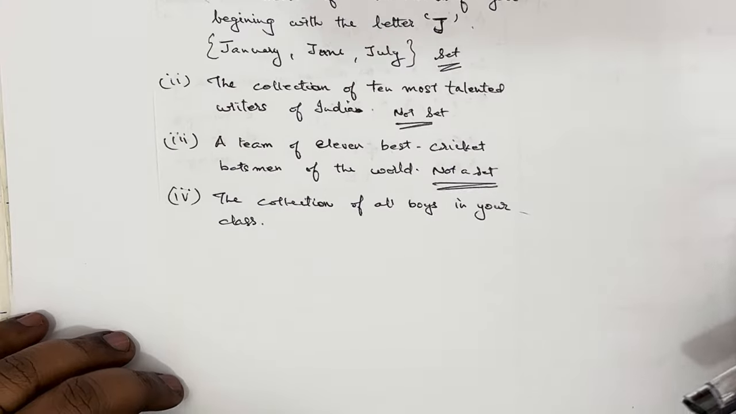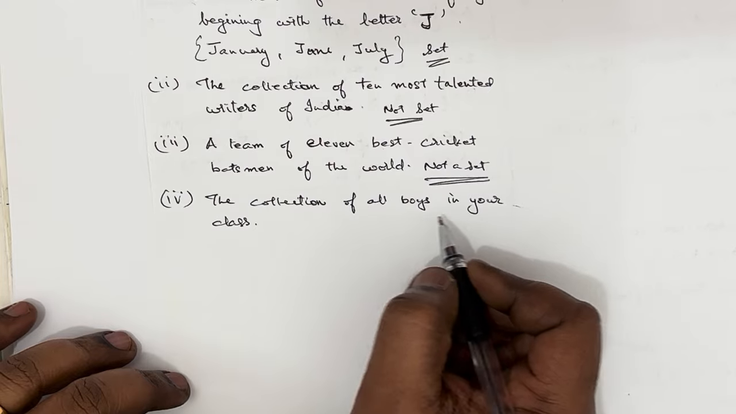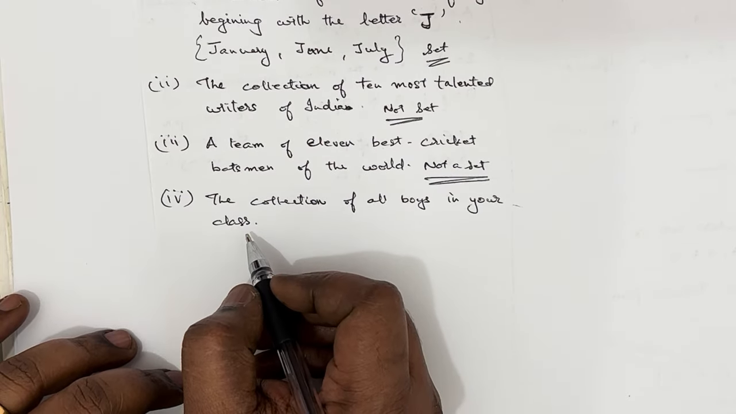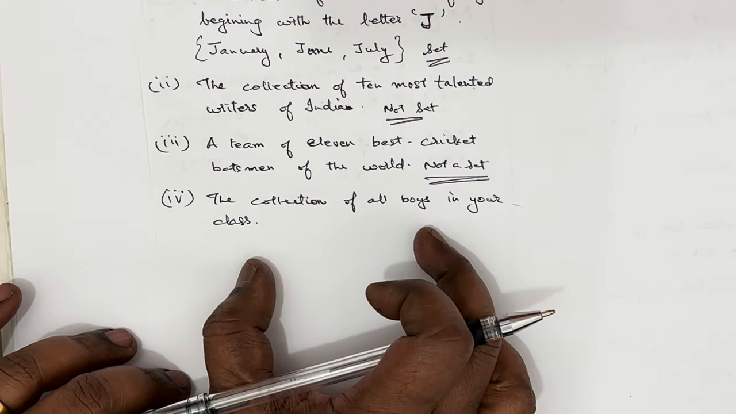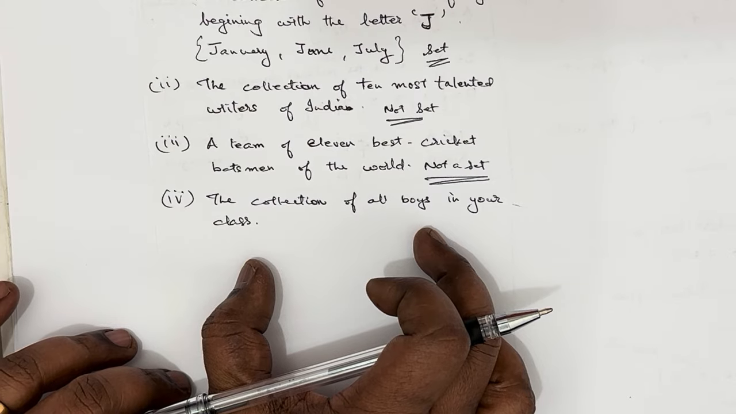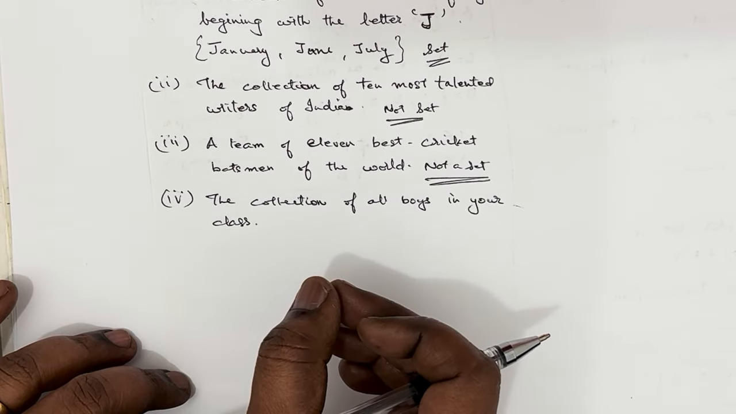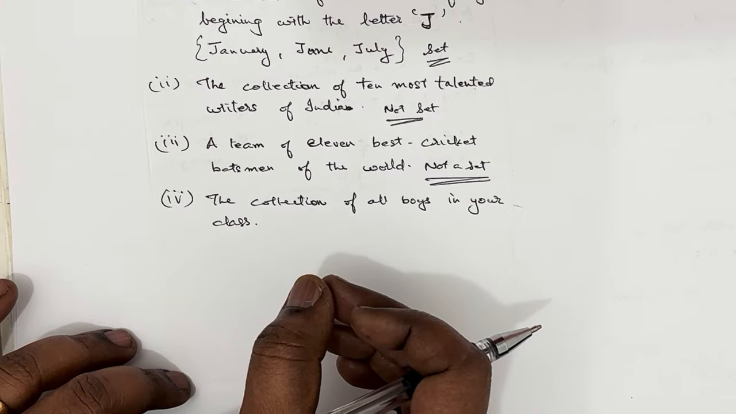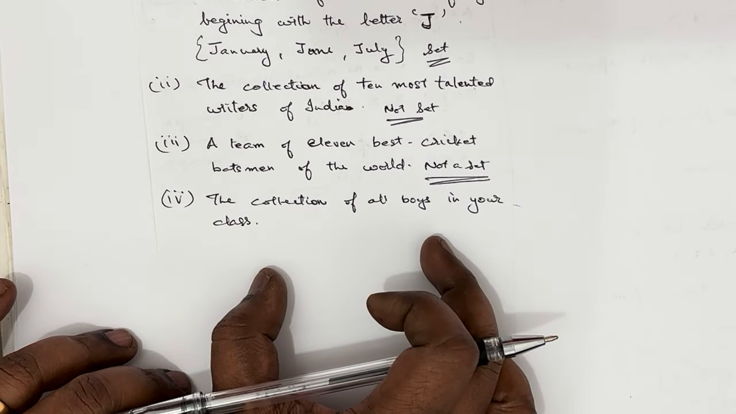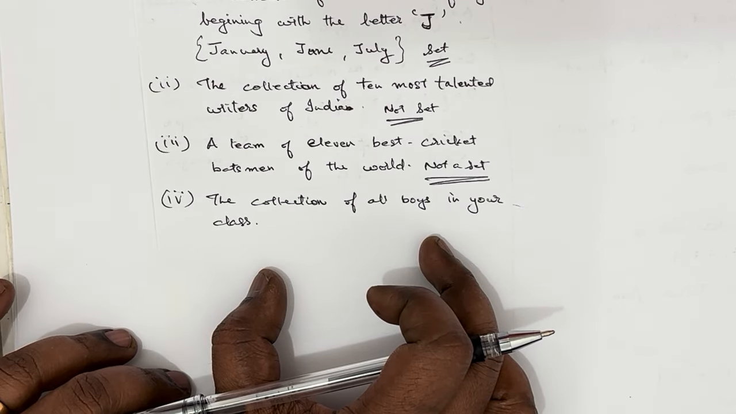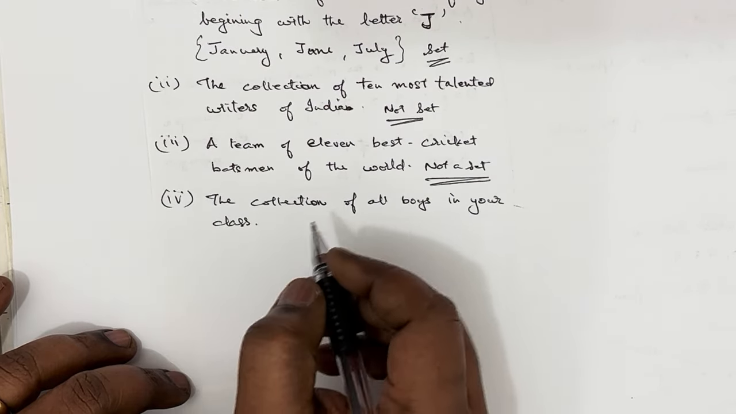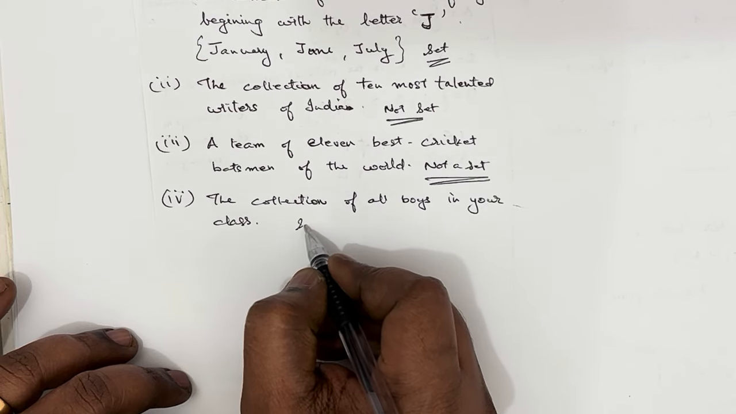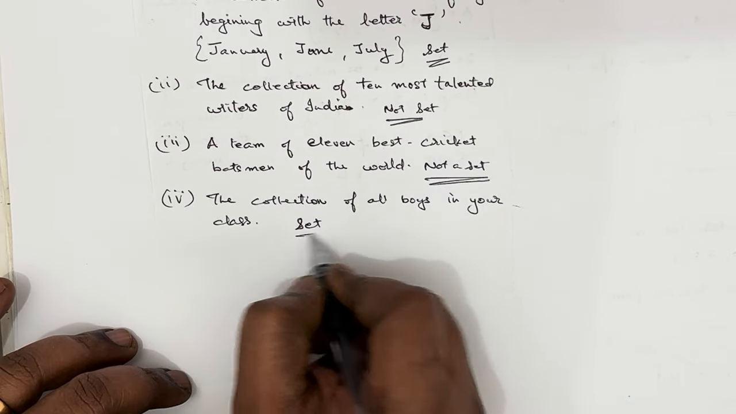Now the fourth one, the collection of all the boys in your class. Every student will know the total number of boys in his class, so everyone will give you the same answer, the same number. That's fixed, it is not changing from person to person, so that's well defined. So we can say that this is a set.